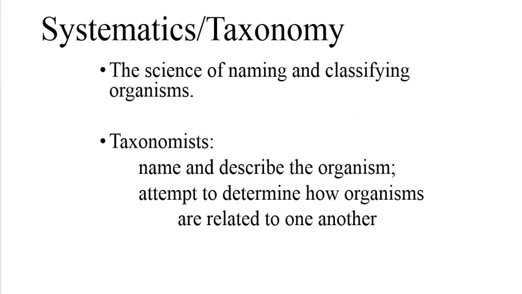Systematics, or the older term taxonomy, is that branch of science that deals with the naming and classification of organisms. Worldwide, taxonomists assign a unique name to each species of organism. They also describe a set of characteristics that distinguish that species from other organisms. Classification of organisms involves determining how the species are related to others.